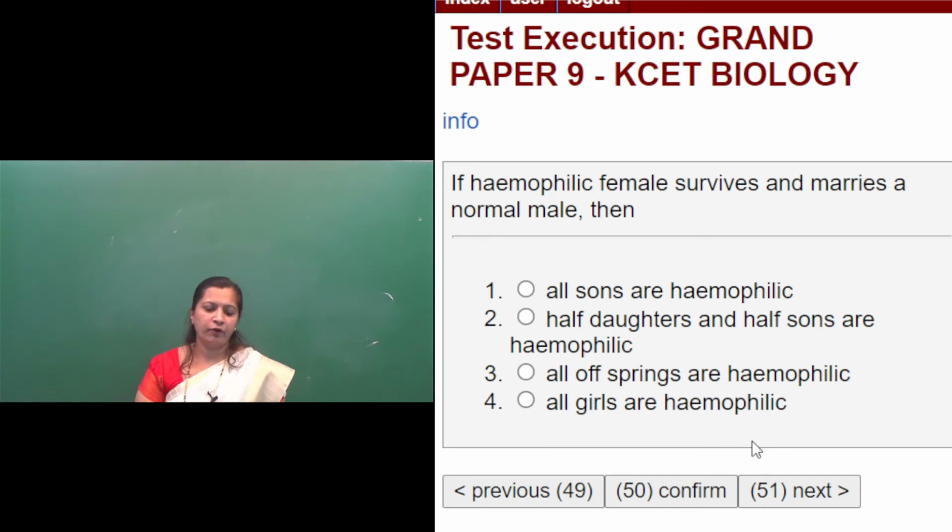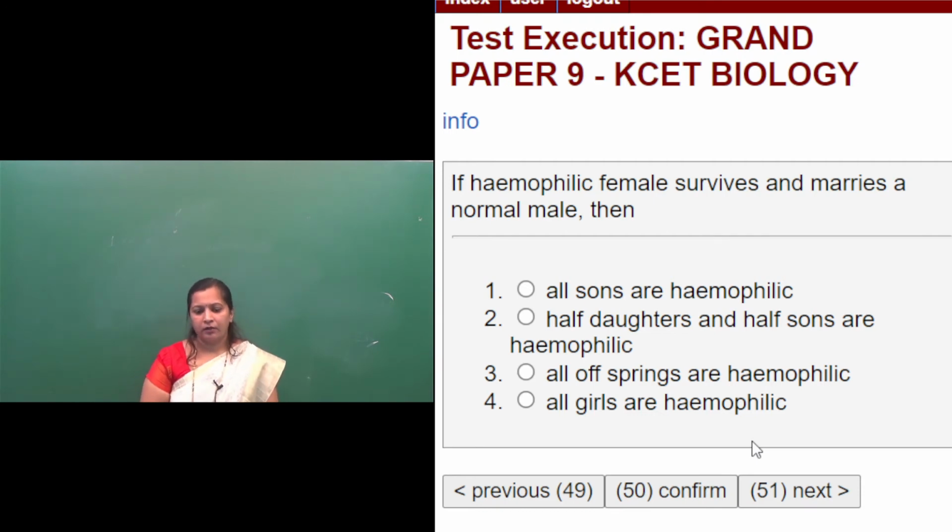If a hemophilic female survives and marries a normal male, then first option, all sons are hemophilic. Second option, all daughters and all sons are hemophilic. Third option, all offsprings are hemophilic. Fourth option, all girls are hemophilic.